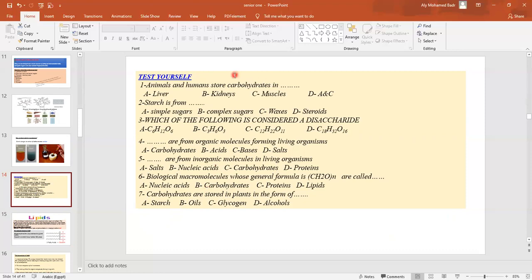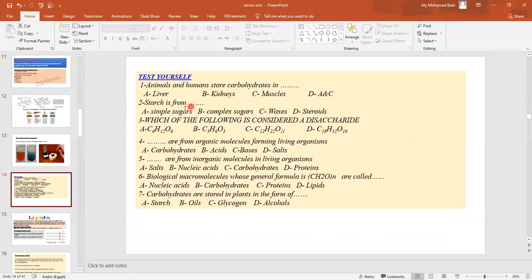Animals and humans store carbohydrates in the liver, kidneys, muscles, or others. Of course, they store them in the liver and the muscles as glycogen.